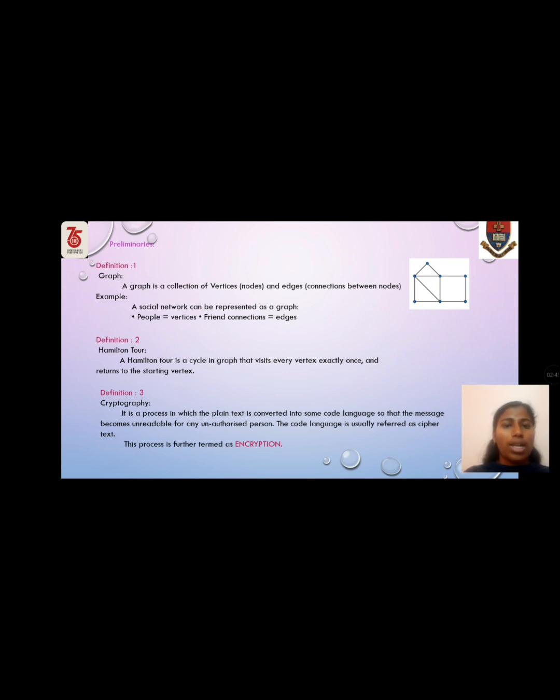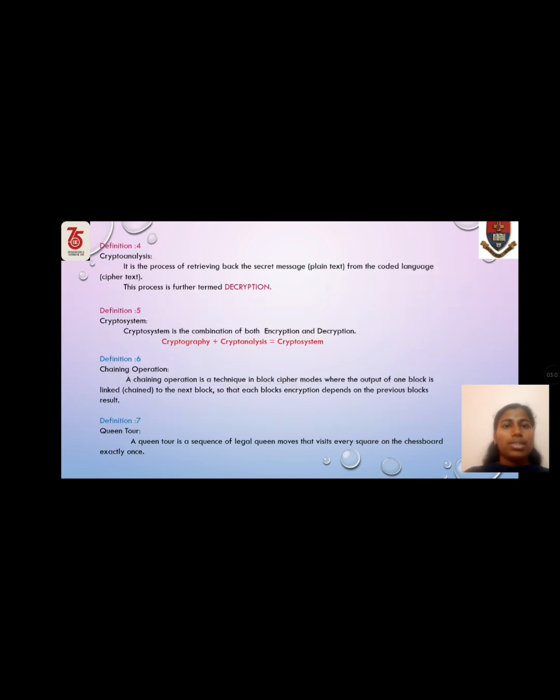Cryptography. It is a process in which the plain text is converted into some code language so that the message becomes unreadable for any unauthorized person. The code language is usually referred to as ciphertext. This process is further termed encryption. Cryptanalysis. It is the process of returning the secret message from the coded language. This process is further termed decryption.